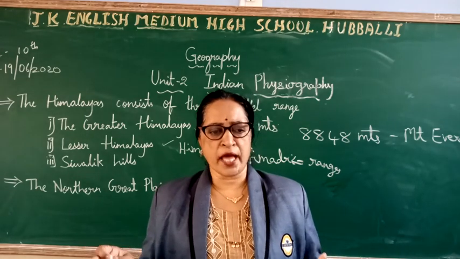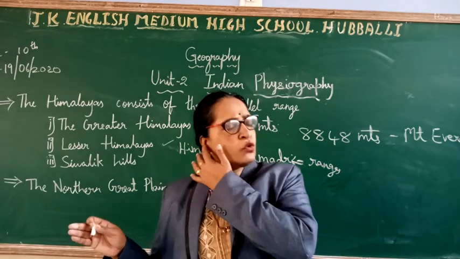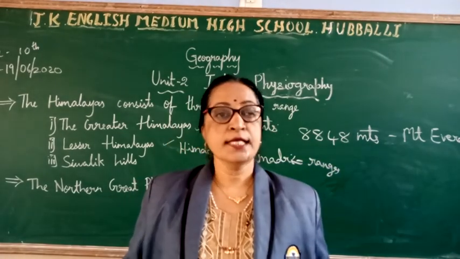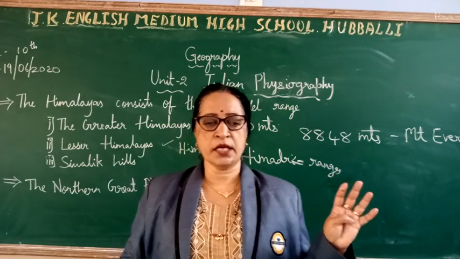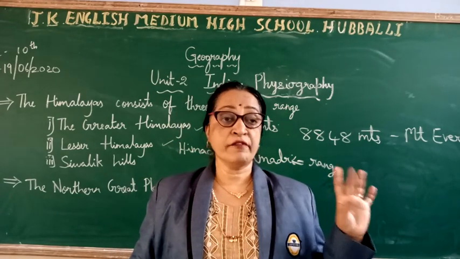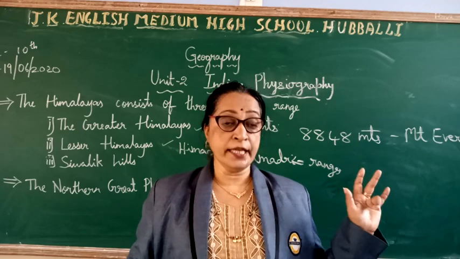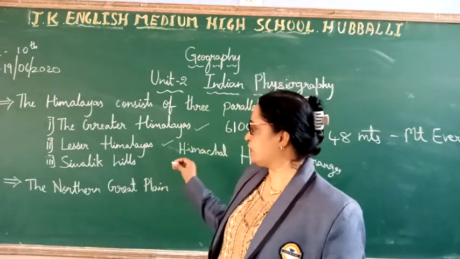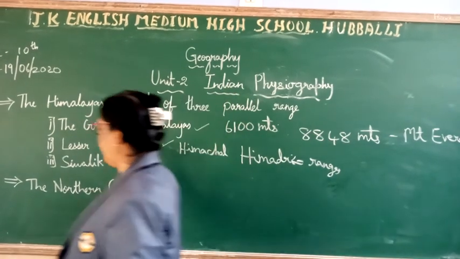Then next to that, they are also noted for hill stations. What are the hill stations you have got? Such as Shimla, Ranikhet, Mussoorie, Nainital and Darjeeling hill stations. So this is about the Lesser Himalaya.